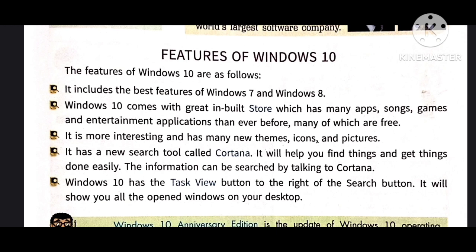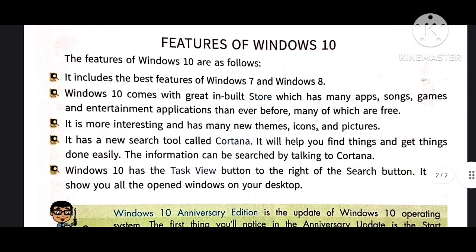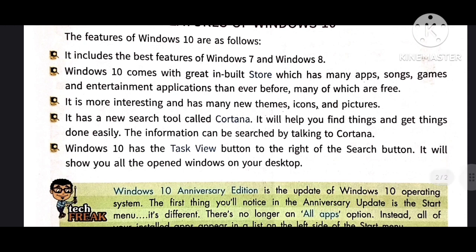Next point: Windows 10 comes with a great inbuilt store which has many apps, songs, games and entertainment applications, more than ever before. Windows 10 has a lot of apps available, a lot of songs available, we can play many games and entertain ourselves in an easy way. That's why we like Windows 10. Another point: it is more interesting and has many new things, icons and pictures, attractive pictures and themes, so we can use them.